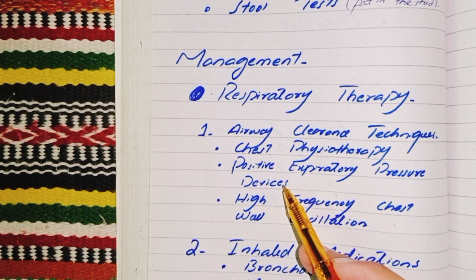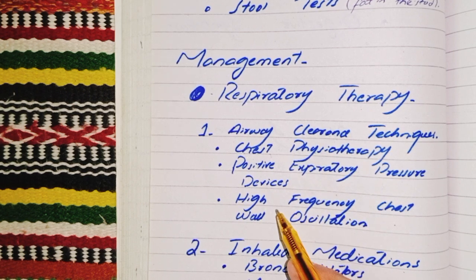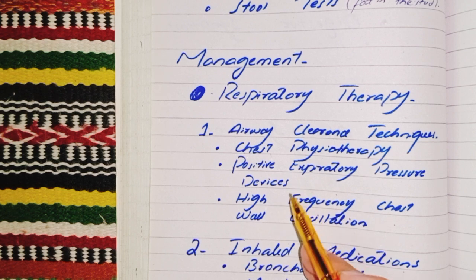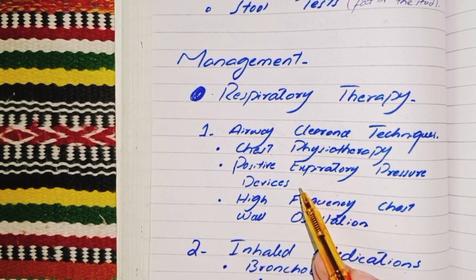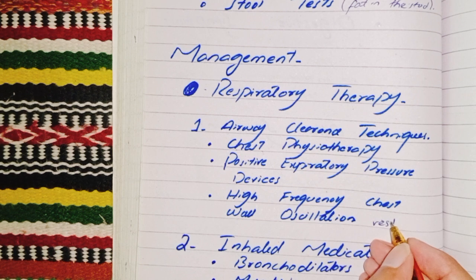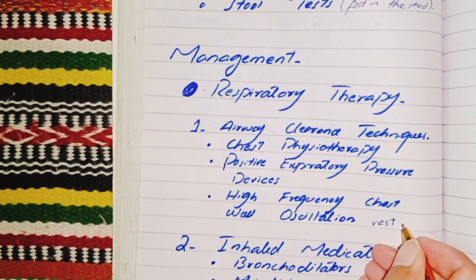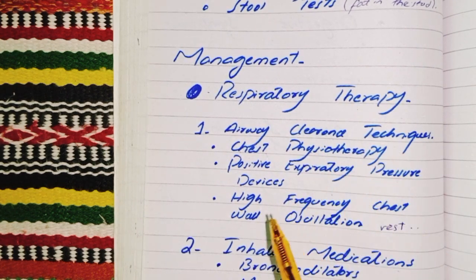These devices help keep the airway open and aid in mucus clearance. Our next technique is high frequency chest wall oscillation, also known as the vest. It's a machine. This device vibrates the chest to help clear mucus. These are the airway clearance techniques.